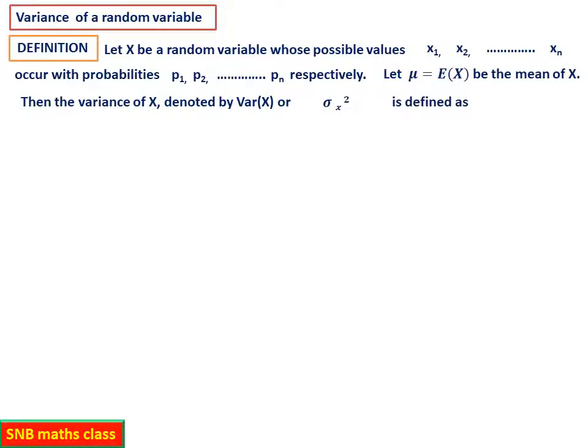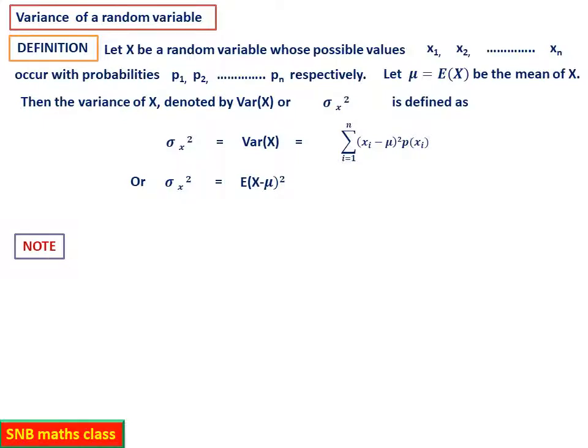Now it is read as sigma X square, and it is defined like this. Sigma X square equals Var(X), that is another symbol, equal to the summation of (xi minus mu) whole square into pi, or p of xi, both are one and the same. That is the corresponding probability of the random variable xi. So this is the formula. Or you can also write sigma X square equal to the expectation of (X minus mu) whole square, because X is replaced by xi minus mu whole square.